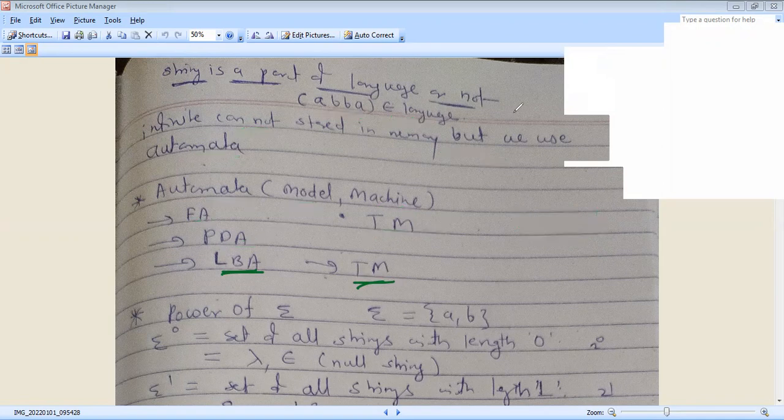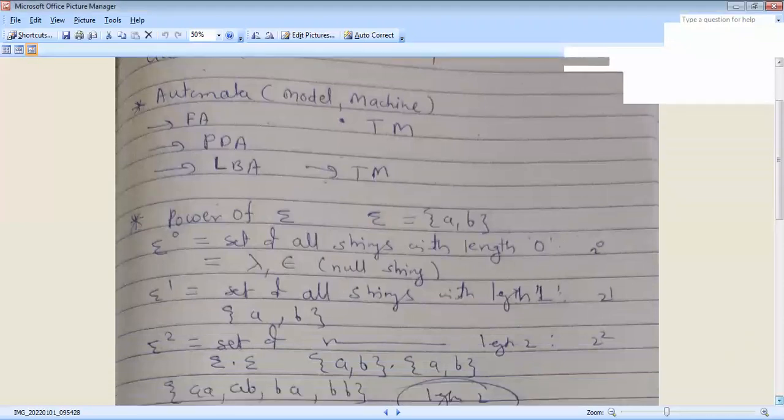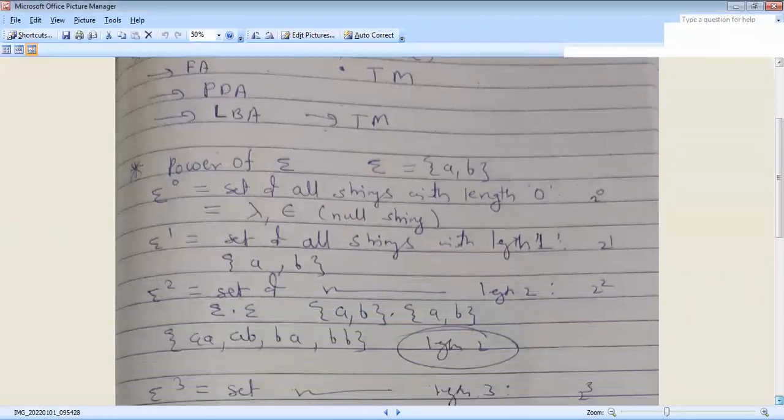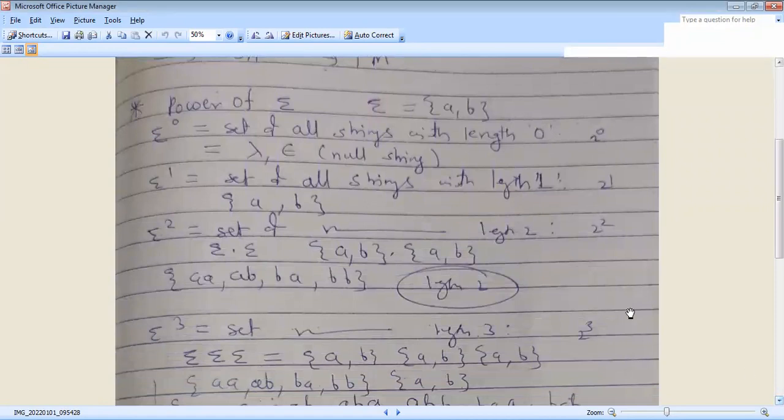Next important concept is power of sigma. What do you mean by power of sigma? This is an important concept. In power of sigma, we first write the alphabet as curly bracket a comma b. For any number of powers, this can be written as sigma star. Sigma star is a general example of power of sigma.